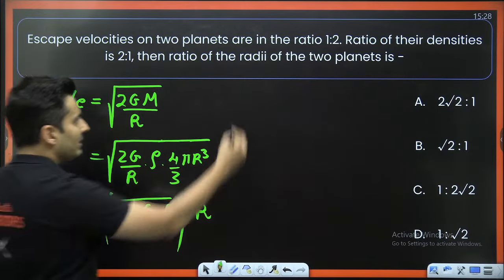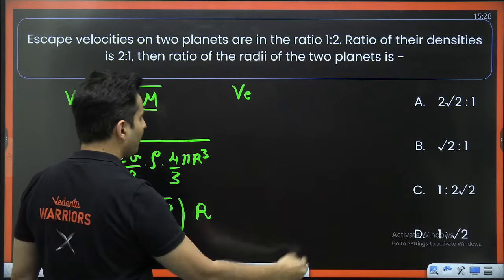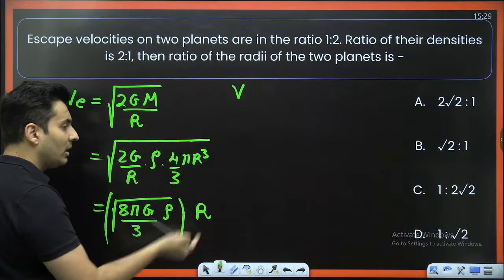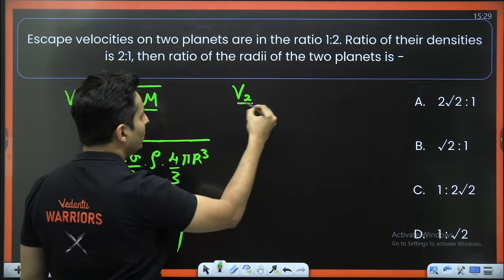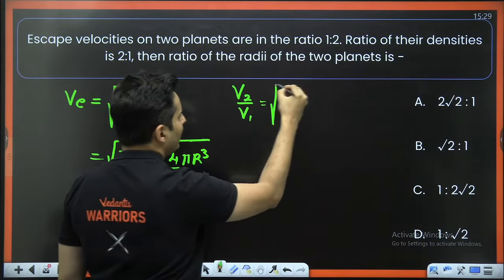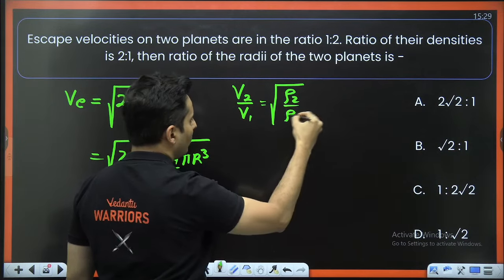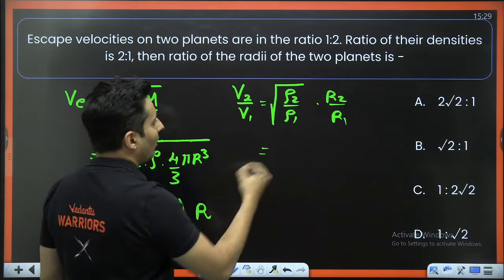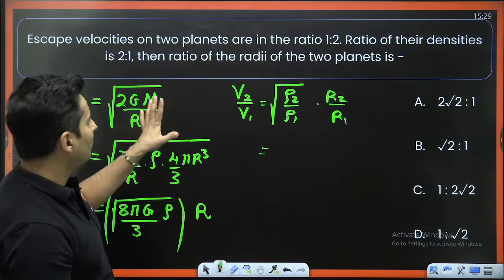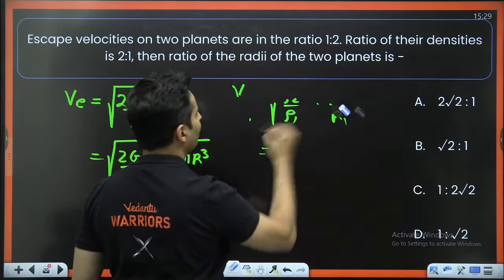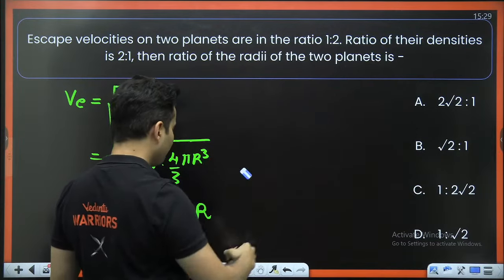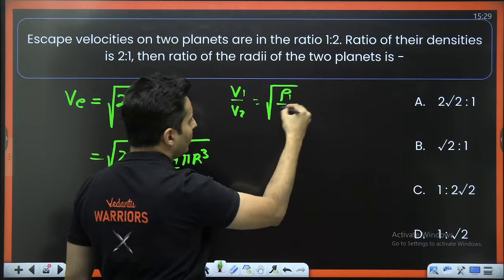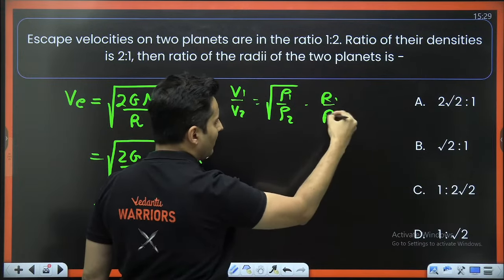This means that the escape velocity is directly proportional to radius and also proportional to the root of the density. So V2 by V1 will be nothing but root of rho 2 by rho 1, and this will be R2 by R1. All right. So the ratio of the velocity of the two planets, we had to do V1 by V2, not V2 by V1, sorry. So V1 by V2 will be rho 1 by rho 2 under the root, and this will be R1 by R2.